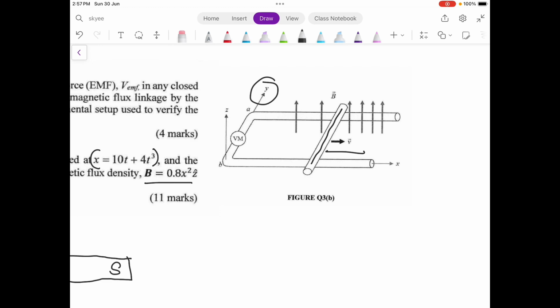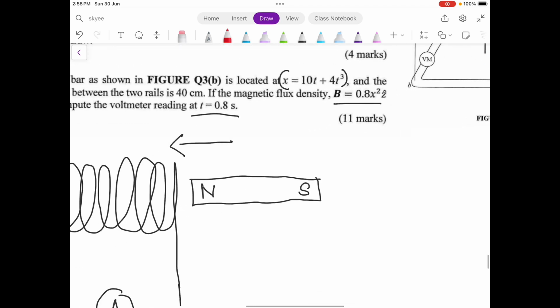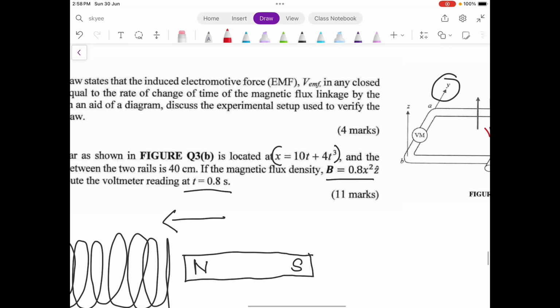So you see our B is going up, so the current is going to generate another B that is going down. If you use your finger, the current will be going from A to B. So you have to integrate from B to A, where B is obviously 0 and A is 40 centimeters, which is 0.4.